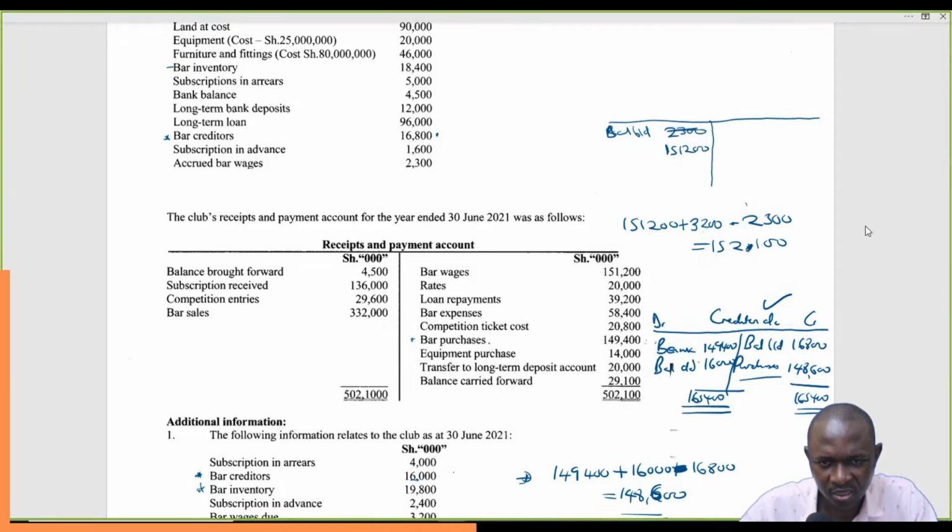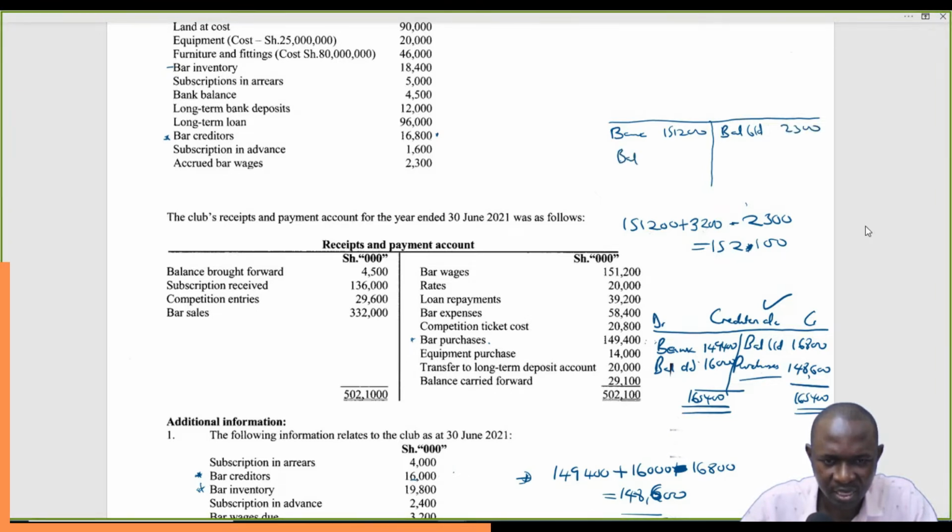This 2,300 supposed to be on this side, sorry. The bank will appear here. This is 151,200, what the bank has paid. Then the balance brought down will be 2,300.